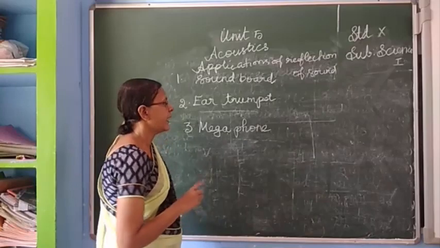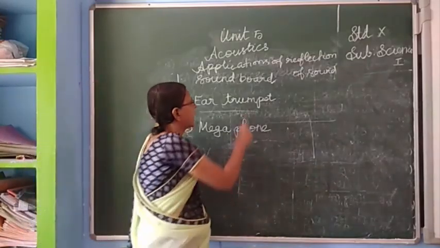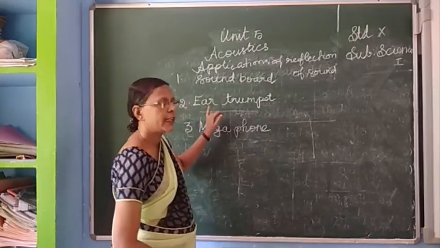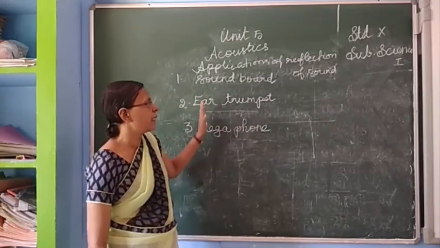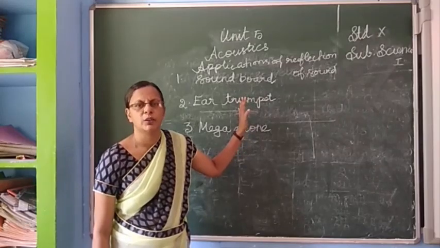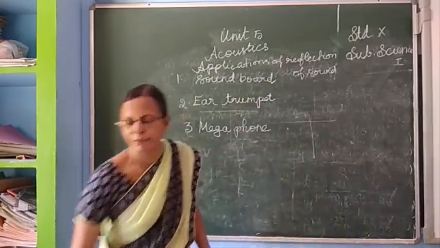Okay, children. Next, Doppler effect. Once more I am saying the applications of reflection of sound: soundboard, ear trumpet, megaphone. These three important uses are there because of the reflection of sound. Okay, so next, what is the Doppler effect?